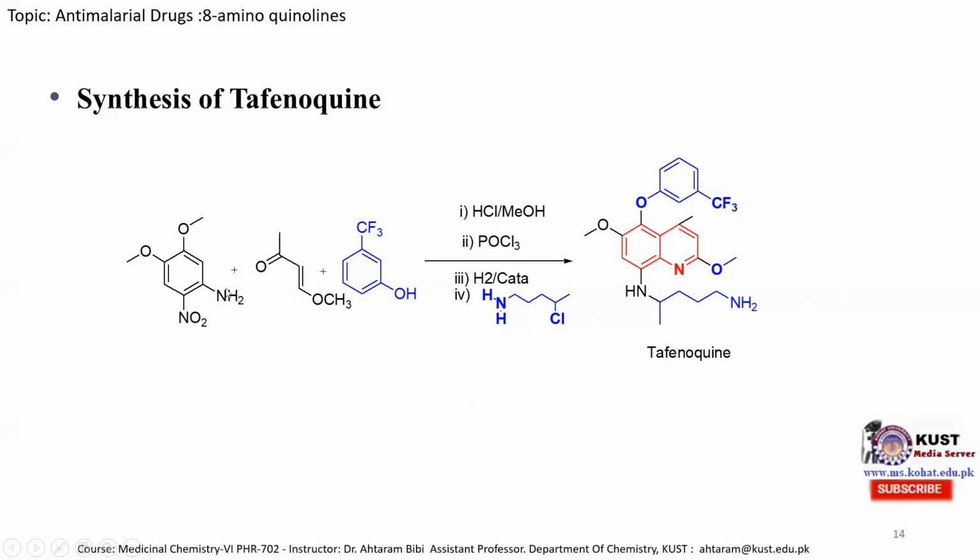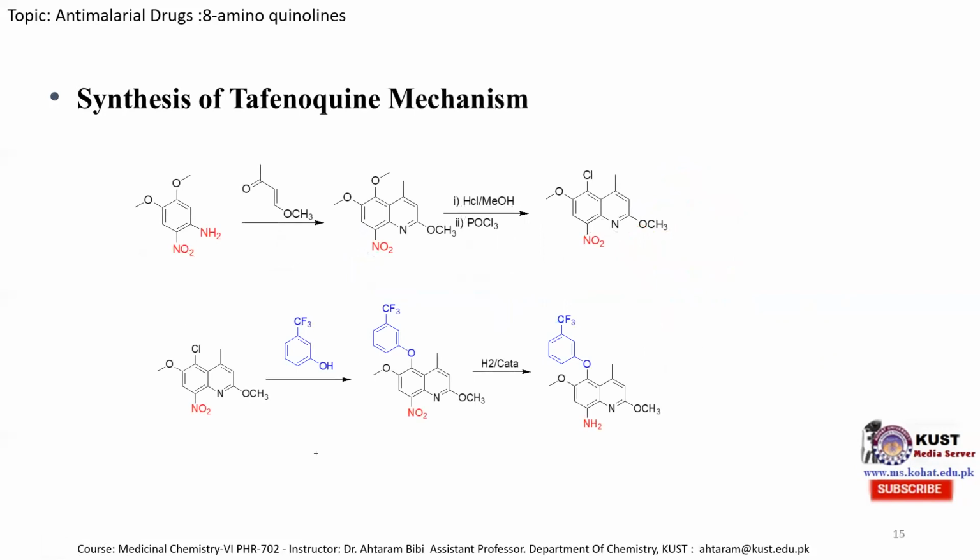In the first step, these two combine to produce the quinoline molecule, and in the second step, this quinoline molecule is treated with the trifluoromethyl phenol molecule, and then it is hydrogenated, and in the last step it is treated with this chloroamine to produce the tafenoquine molecule. This reaction involves many steps, and the mechanism is mentioned in this slide.